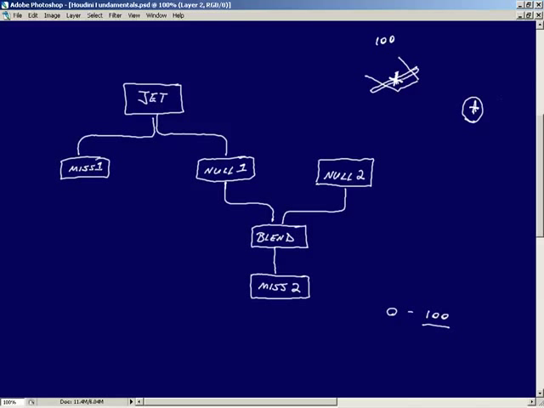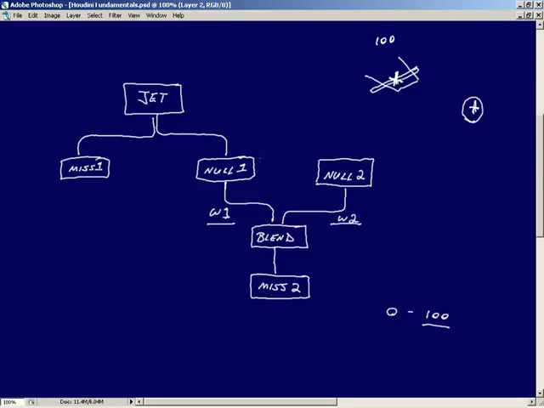So that's what we need to do. We need to set a keyframe. Now, with these guys, meaning null 1 and null 2, we have weights. So what I'm going to do is we'll come in here. We'll have one of these guys, we'll have a weight 1, one of them will be a weight 2. And basically the parameter works with a range of 0 to 1, with 1 being 100% influence. So if I was to set this guy to a value of 1 and this guy over here to a value of 0, that means my missile is 100% parented to this guy here and none at all to the other guy.